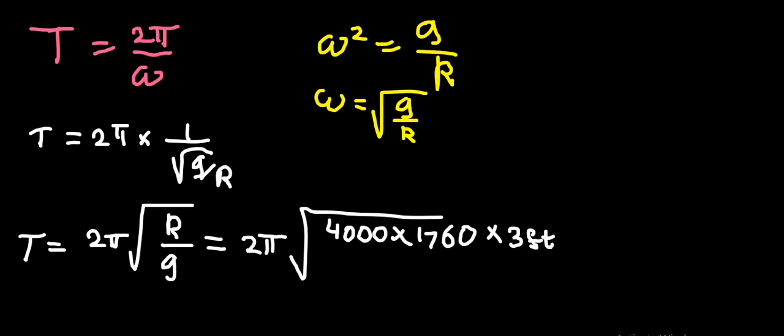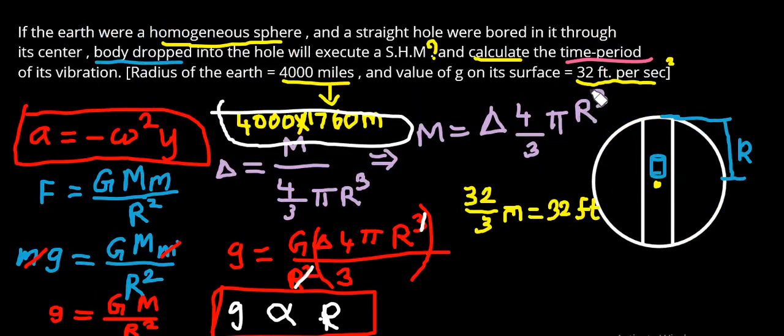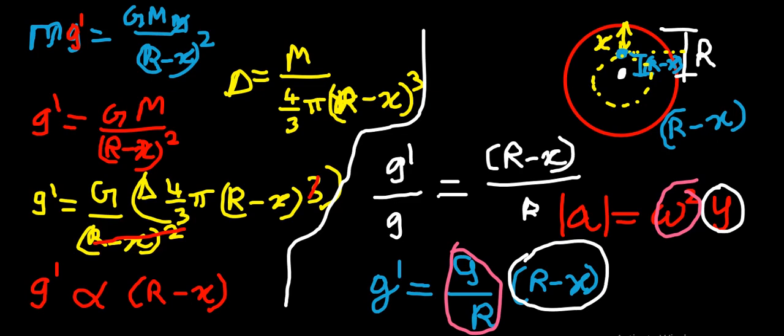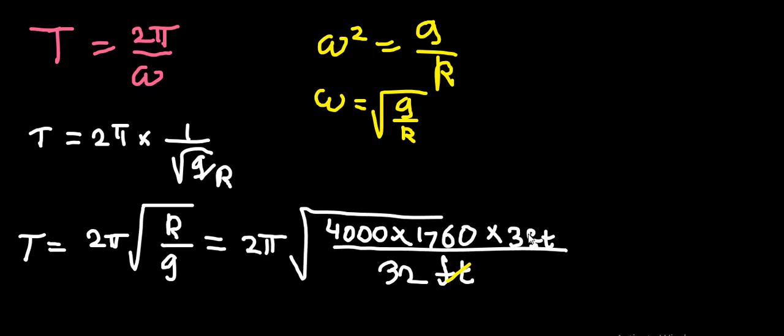So I'm directly substituting in feet itself, as the gravity is given as 32 feet per second square in the question, you can rewind to see that. Now feet get cancelled, so I'm solving using the calculator because this is very critical.